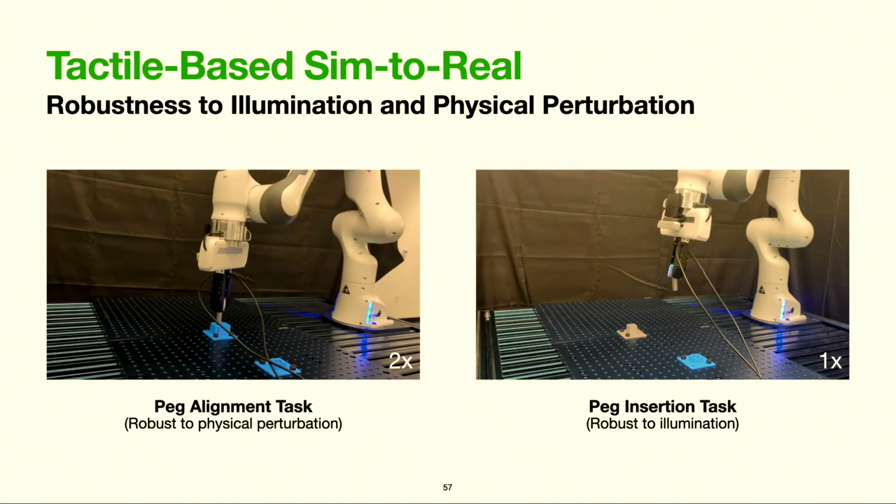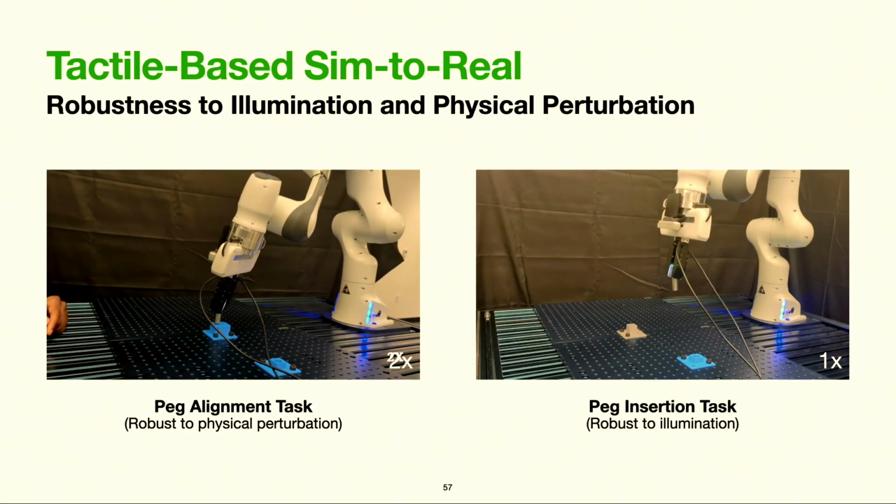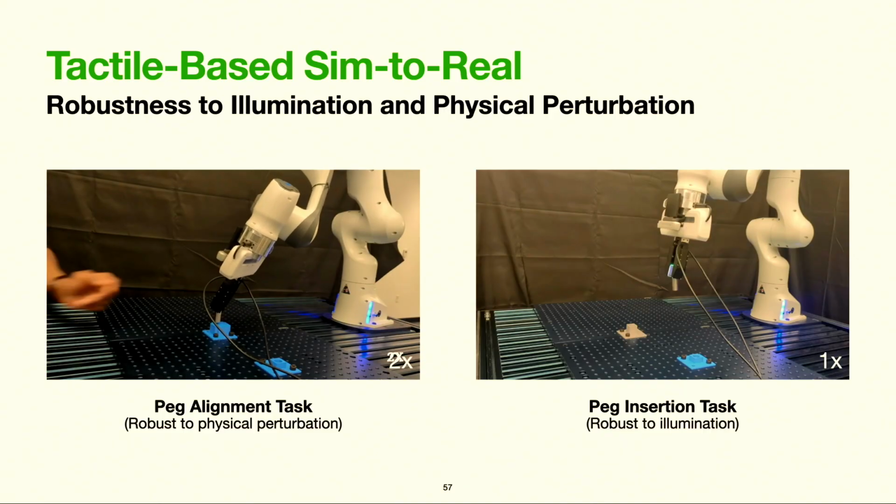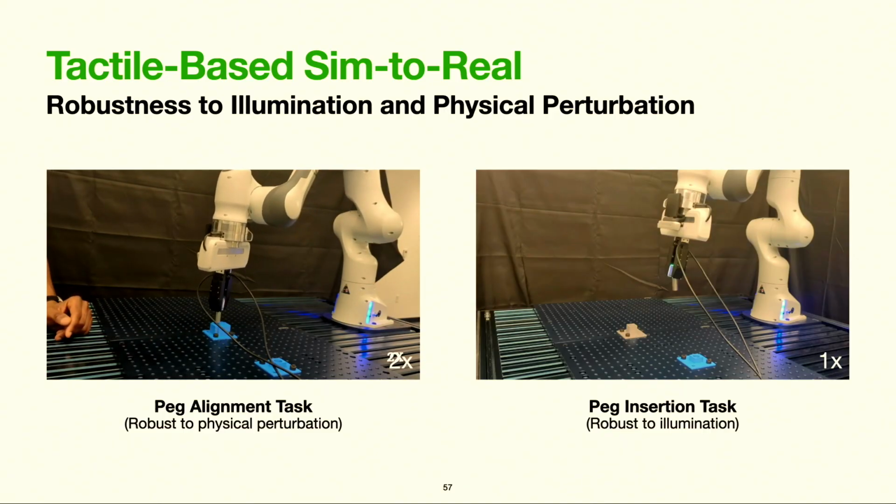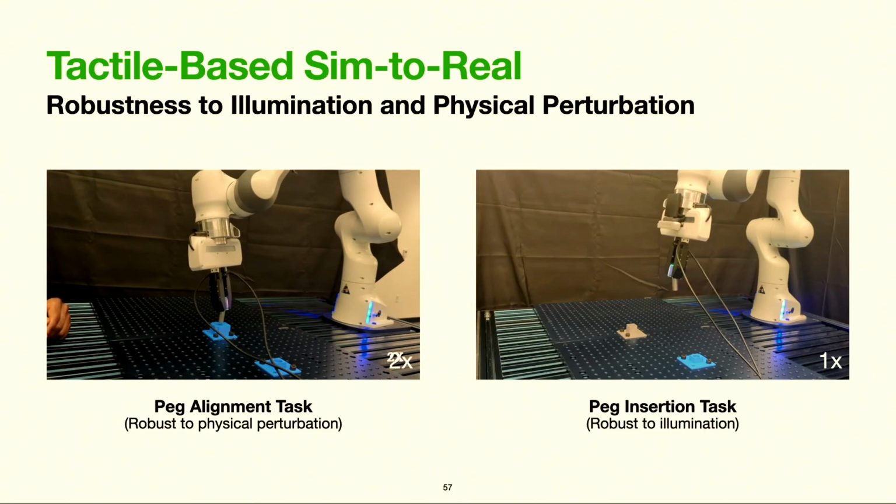So I'll show some videos of sim-to-real. On the left, the robot is performing a peg alignment task where the robot has to keep a cylindrical peg perpendicular to the blue surface. The user perturbs the peg, and the robot can react appropriately.